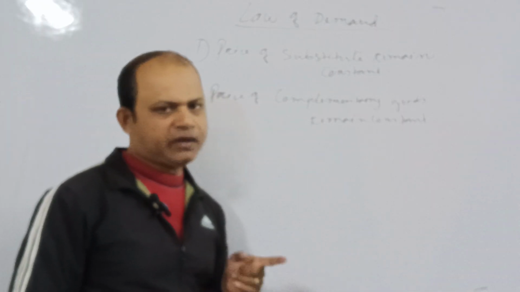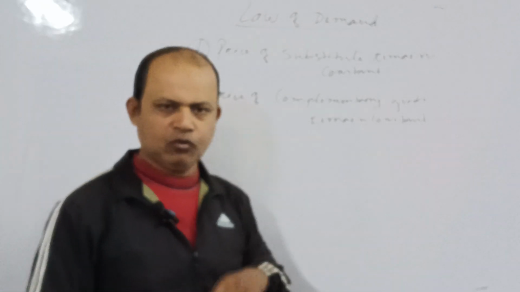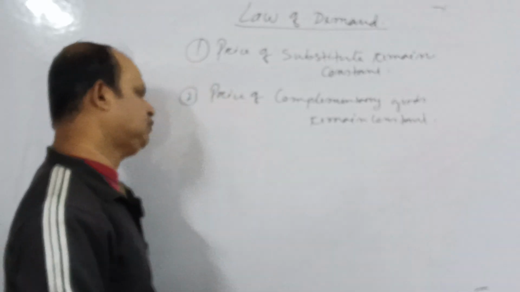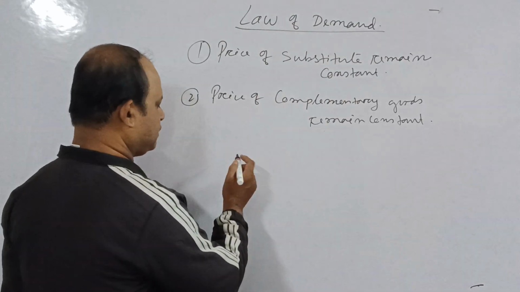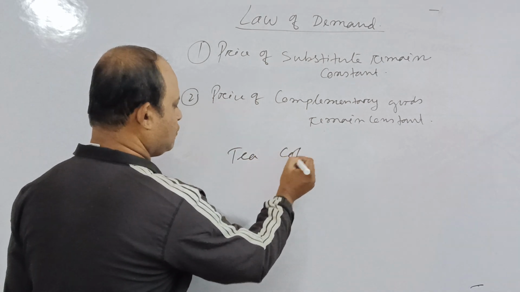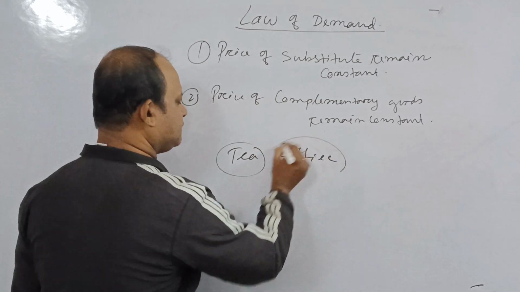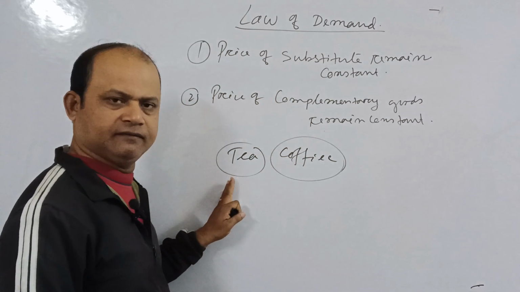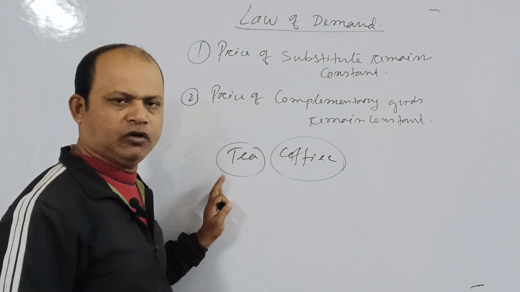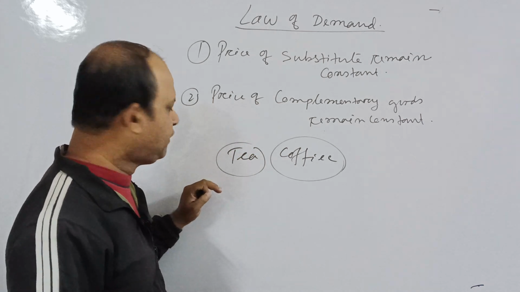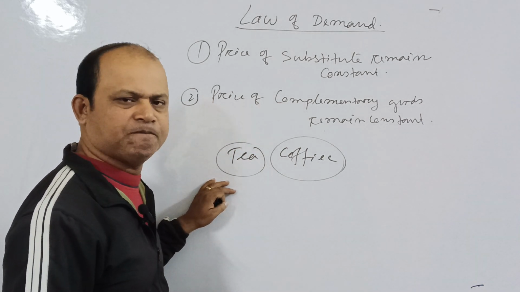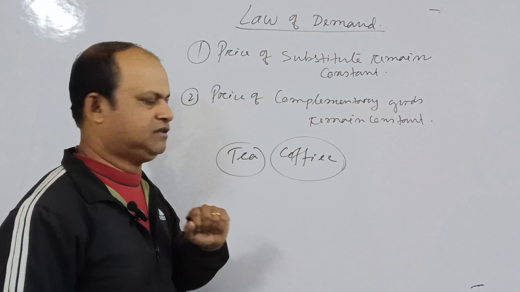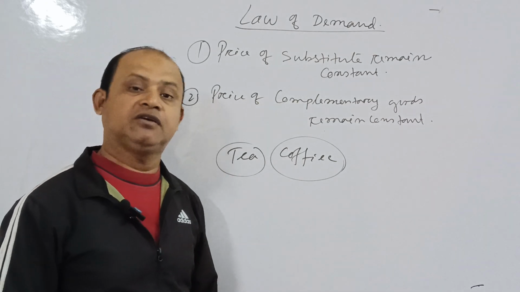Then only when price of that commodity increases, quantity demand will decrease. When price of the commodity decreases, quantity demand will increase. How? In the substitute goods there we discussed about two things, two substitutes. One is tea, another is coffee. These two things are substitute to each other. Now here see, as per the law of demand, when price of the commodity increases, quantity demand for tea will decrease. And when price of the tea decreases, quantity demand for tea will increase. But the price of coffee must remain constant.